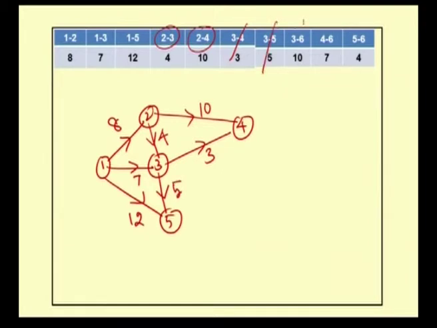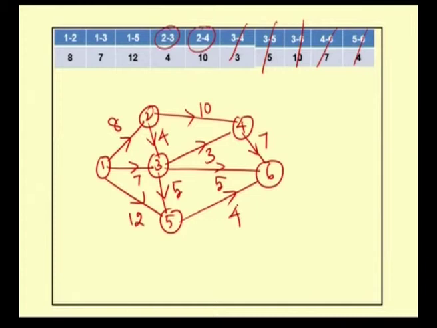The next activities are 3 to 6, 4 to 6 and 5 to 6. The activity 3 to 6 consumes 5 units, 4 to 6 takes 7 units and 5 to 6 takes 4 units.